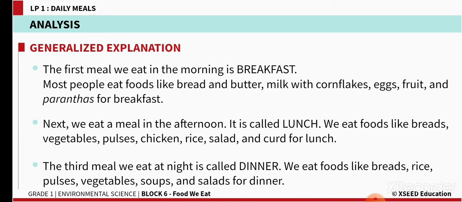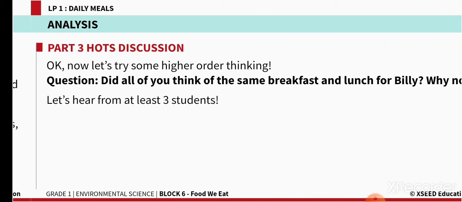The third meal we eat at night is called the dinner, no children? We eat rotis, breads, vegetables and soups and salads, which will be very light so that we can digest easily. So these are the three important main meals of the day. What are they? Breakfast, lunch and dinner.